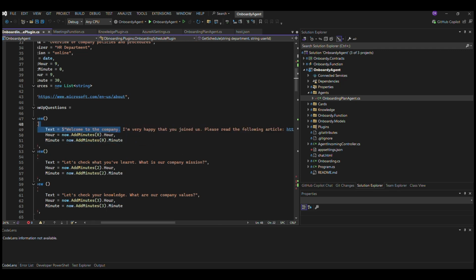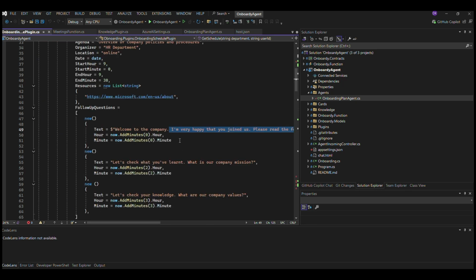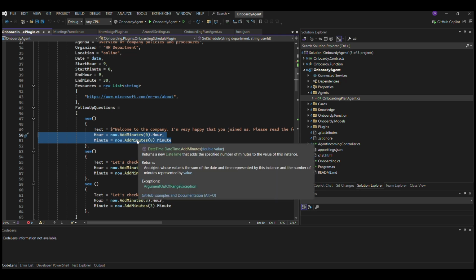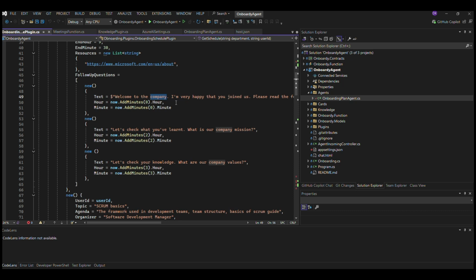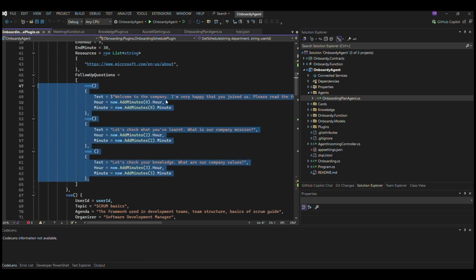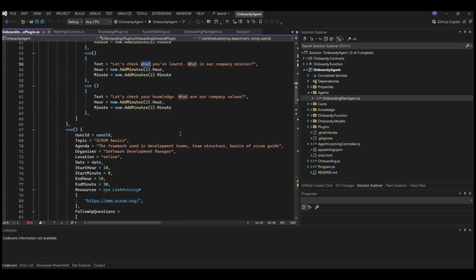Welcome to the company. You see, this is the text of the message. There is also a link to an article that the user can read. And this is the time when it should be sent. So then we send this message proactively to the user, which is something pretty amazing because now the systems can initiate the conversation with the users. And here is another message, and here's another. So we've got a series of predefined messages that need to be sent and delivered to the user, and we specified when and what should be sent to the user.